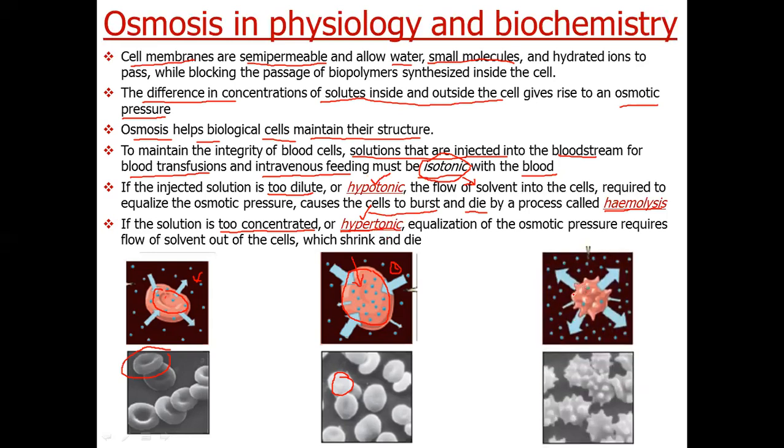This is a blood cell and we have added a hypertonic, more concentrated solution. So this solution contains higher solute concentration. The solvent will go from inside of the cell to the outside of the cell because of osmosis. So the cells will shrink and they may die. That is how osmosis is very important for our cells and helps in maintaining their structure.